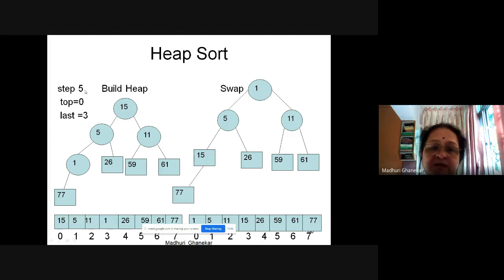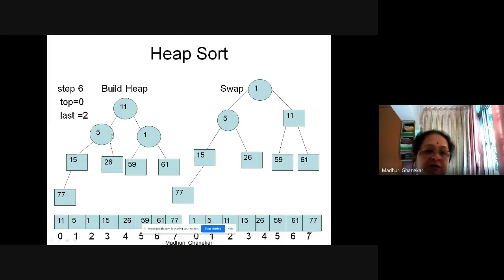In step 6, what do we do? We retain top as 0 and last we make 2. Again 11 has come up, 5 has gone down, 1 here. Now only those 3 elements are not sorted. So we swap the 0th place and the 2nd place.